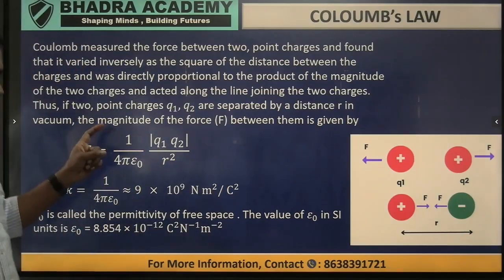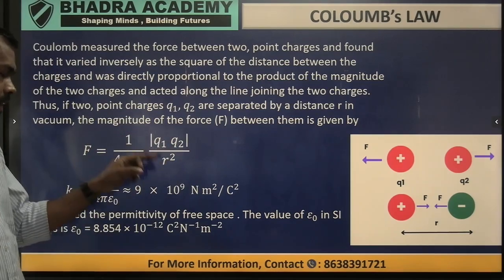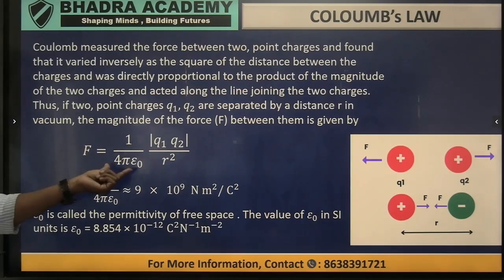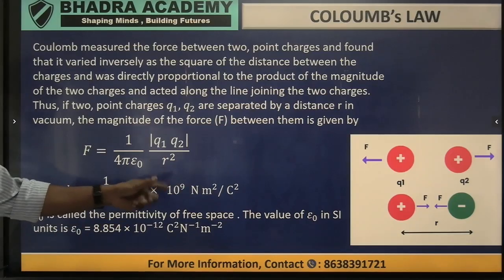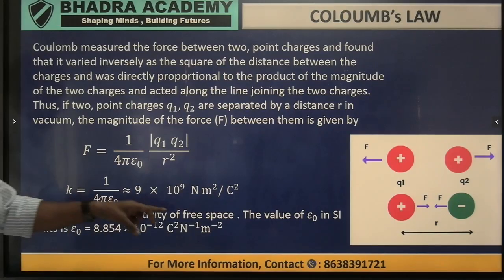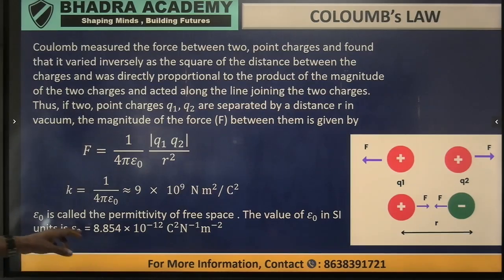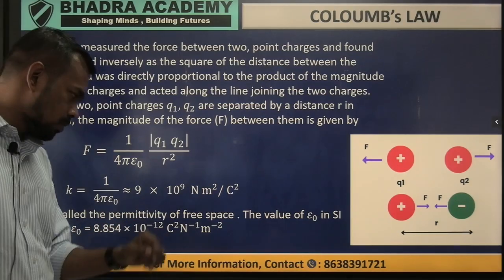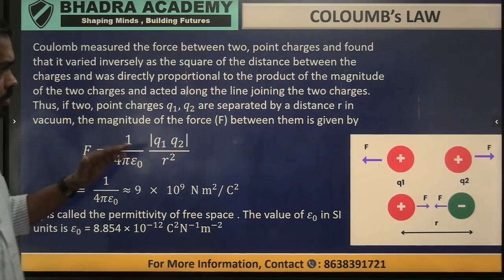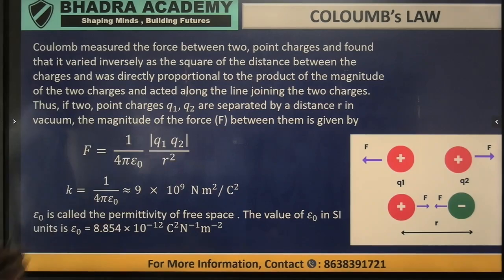So this force is directly proportional to the product of the charges and inversely proportional to the square of the distance between them, along with a constant, because we will have an equal sign. That constant is 1/4πε₀, which is 9 × 10⁹ Newton meter squared per Coulomb squared. And ε₀ is known as the permittivity of free space, and its value is 8.854 × 10⁻¹² Coulomb squared per Newton per meter squared. So this is the main equation that defines the force between any two point charges: q1 q2 divided by r squared.